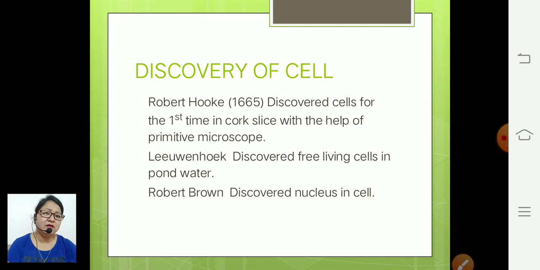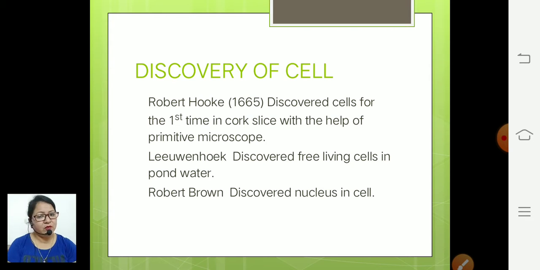Next, these were dead cells. Robert Hooke observed the cells in the cork slice, and we now know that they are the dead cells of the plant. The first living cells were discovered by the scientist Leeuwenhoek. He observed the living cells in pond water.